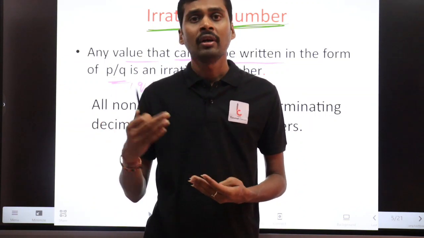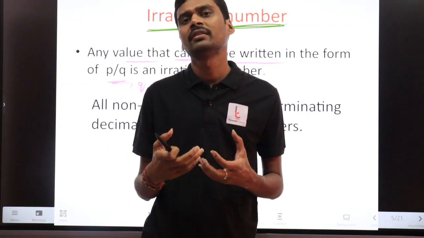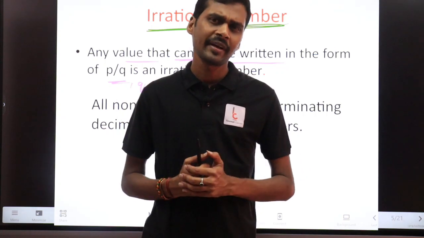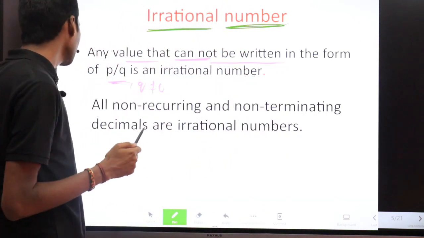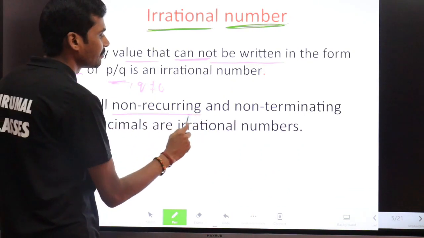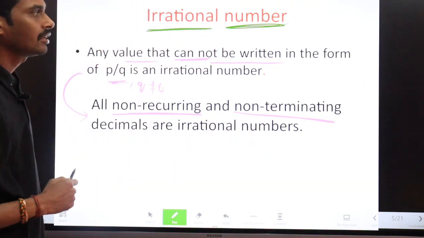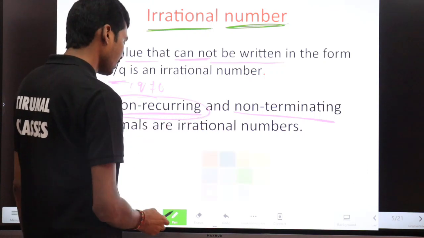And also we have recurring decimals. Almost every number is taken in the category of rational numbers. Then what is an irrational number example? For irrational numbers we have another definition: all non-recurring and non-terminating decimals are irrational numbers. Non-recurring decimal means what?